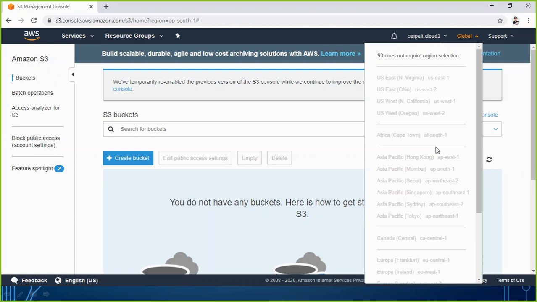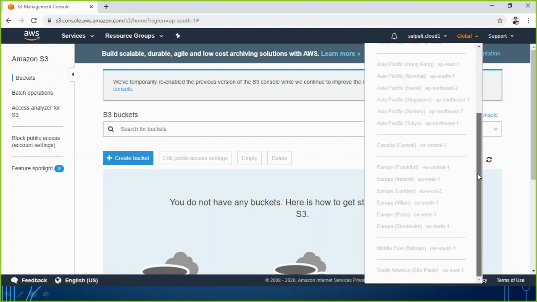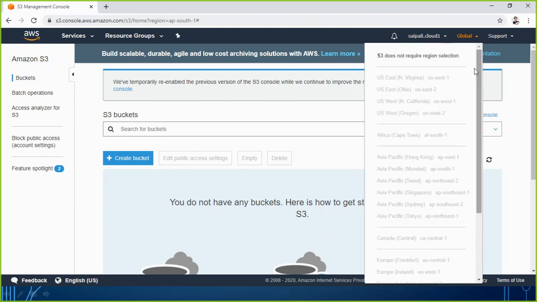But when I was using EC2, I was required to choose a specific region. Right now you see all the regions are unhighlighted. You will not be able to choose them because you don't need to. S3 doesn't require any region selection.